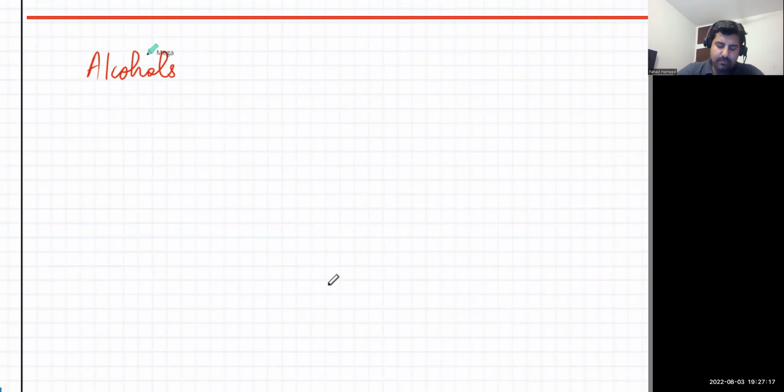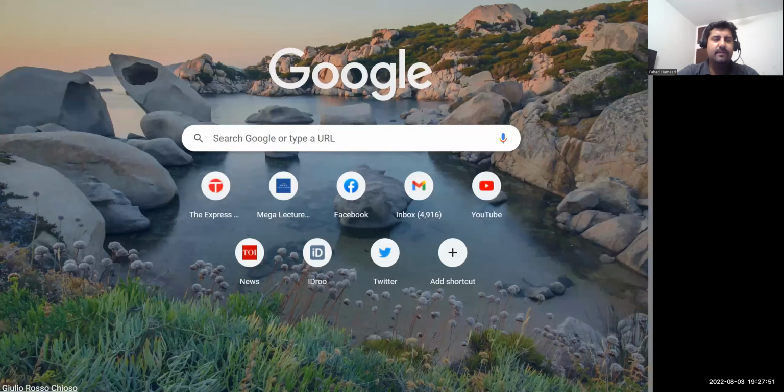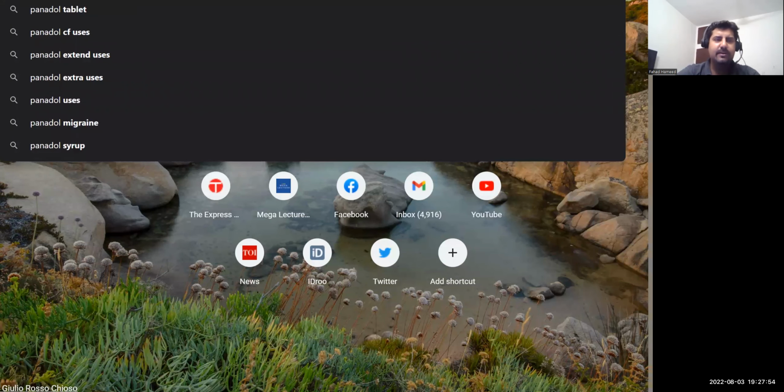So let's move to alcohols. Alcohols have, first thing, the OH functional group. So there's a group attached to the carbon chain that is known as the OH functional group. This OH functional group is present in a lot of molecules. Achha, molecules like Panadol, I don't even know what the structure of Panadol is. Paracetamol, right? Let me just look at the structure.